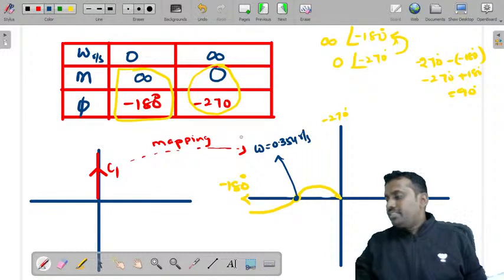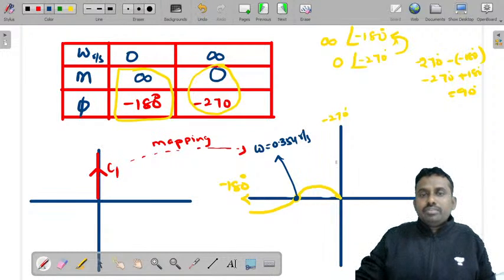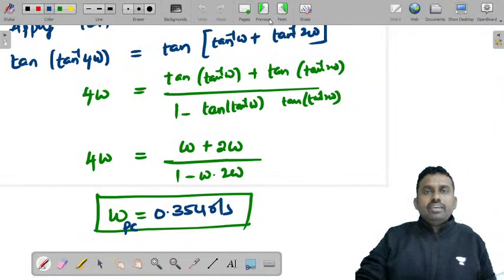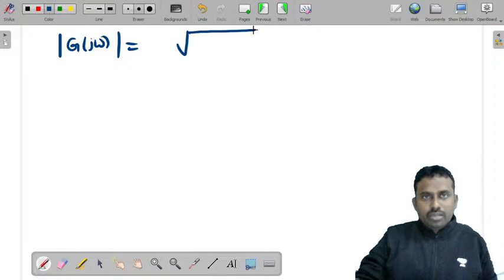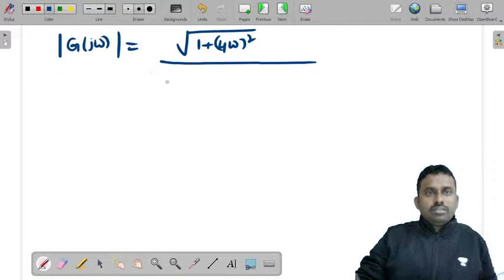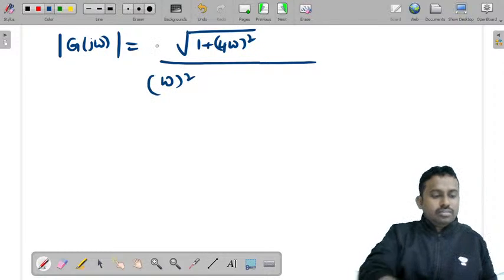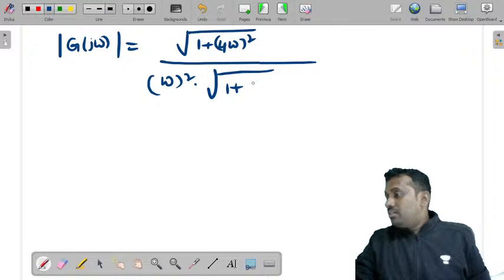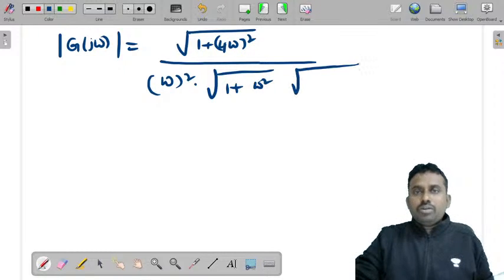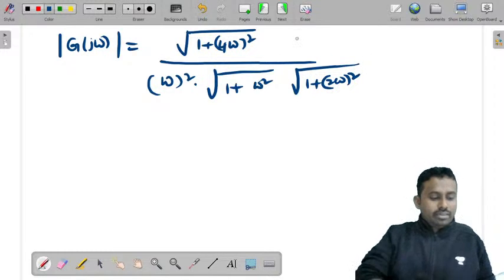Omega is given, but you need to find the magnitude also. You can find this magnitude by substituting this in the magnitude. So we know magnitude of G of j omega is under root of 1 plus 4 omega square by omega square into under root of 1 plus omega square into under root of 1 plus 2 omega square. So substitute that omega value.